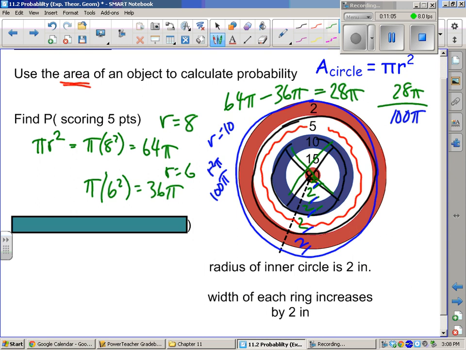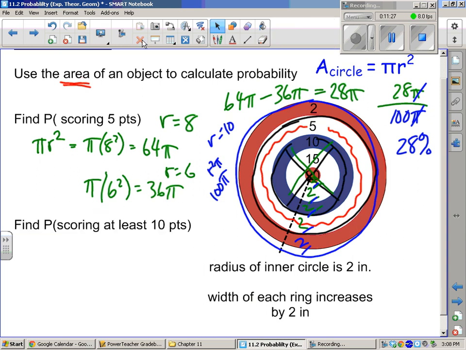And look, I picked 100 again. So here's where the pi's cancel. And 28 over 100 would be 28%. That would be if we were blindfolded and just throwing. But we're better than that at darts. All right, let's do another one.